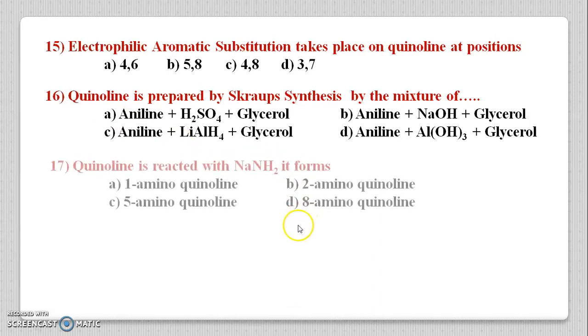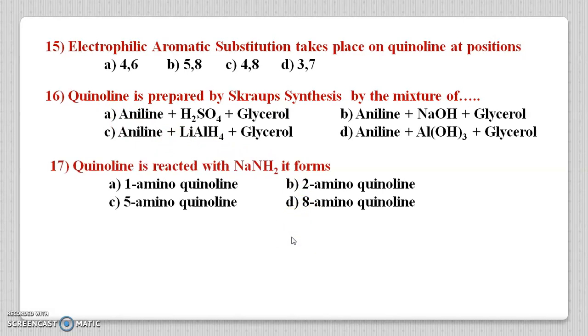In the next question, quinoline is reacted with NaNH2. It forms 1-aminoquinoline, 2-aminoquinoline, 5-aminoquinoline or 8-aminoquinoline. In the same manner, Na plus and NH2 minus formation takes place, and that NH2 negative attacks at carbon number 2. That is, 2-aminoquinoline is the product here. So option B is the correct one.